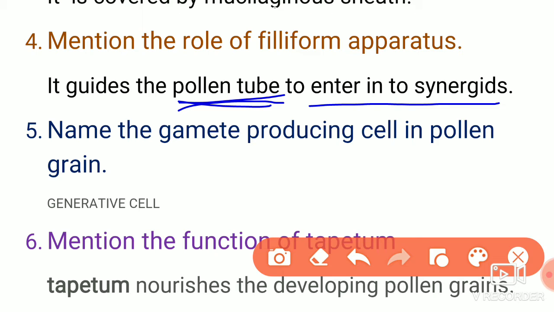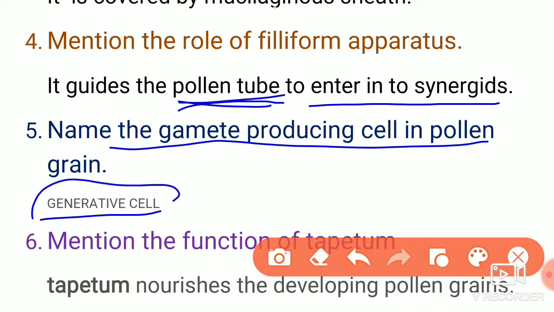If we consider the next question, name the gamete producing cell in the pollen grain. The answer is generative cell. The generative cell will produce the male gamete. The answer is generative cell.